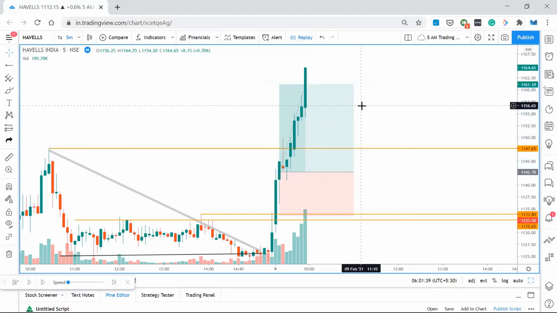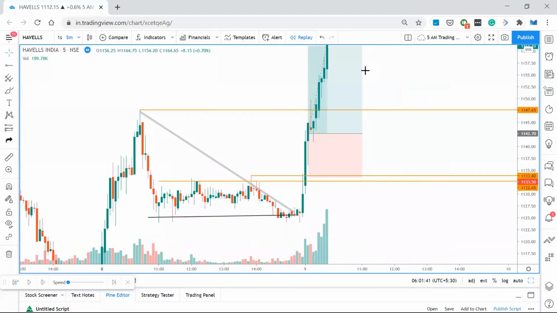Whenever it reaches that, you may book your profit. Cool. This is one simulation.